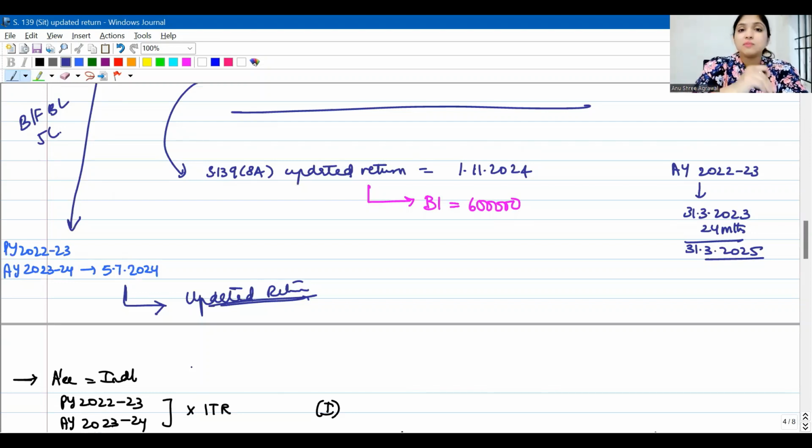So 24 months from the end of the assessment year, till then he has time to file an updated return. An updated return he cannot update again. An updated return cannot be a loss return. Because of an updated return, he cannot reduce his tax liability, he cannot increase his refund. An updated return he cannot file if the AO has already completed assessment. All these concepts you know. But one more concept was left.